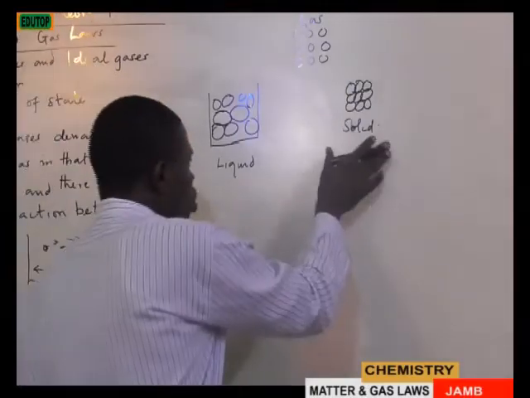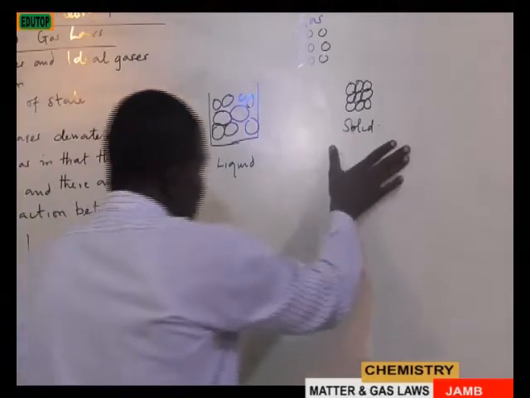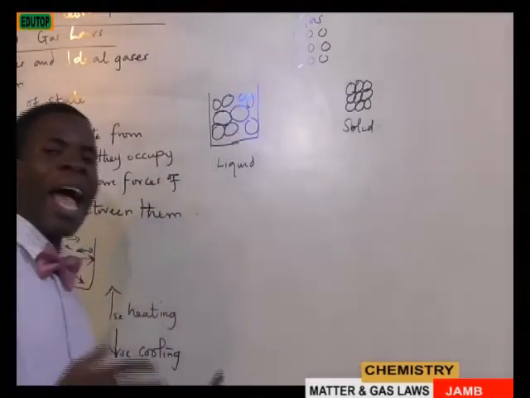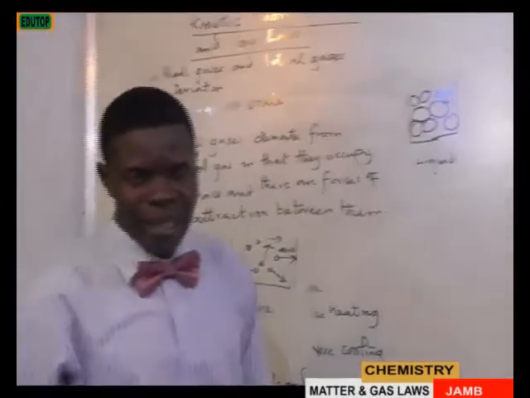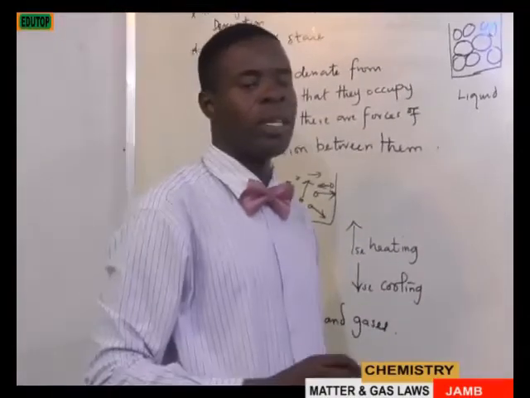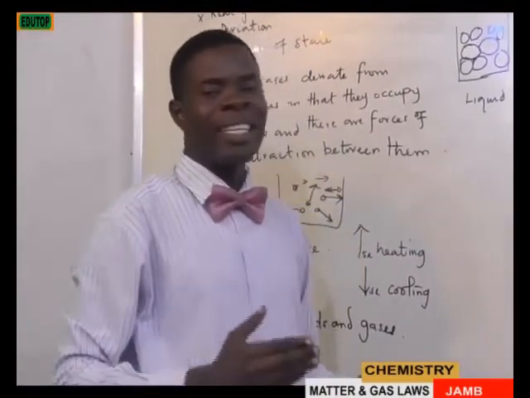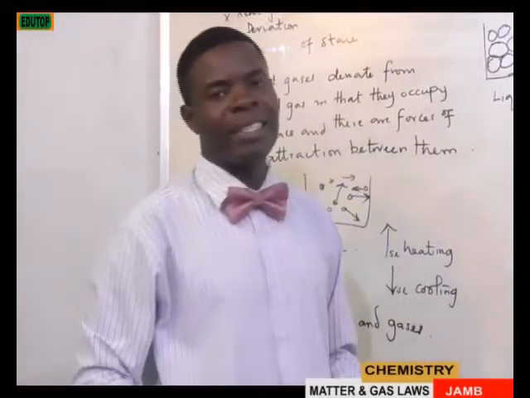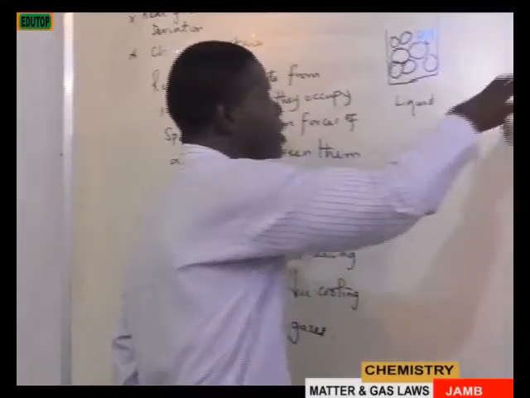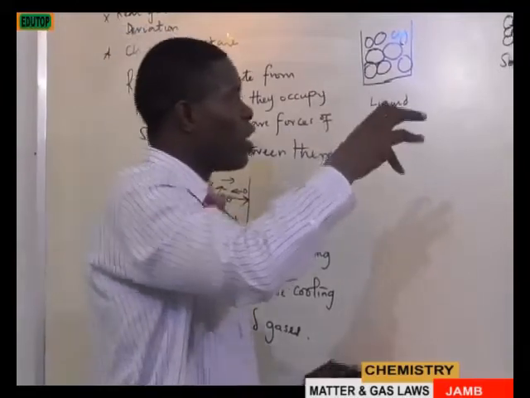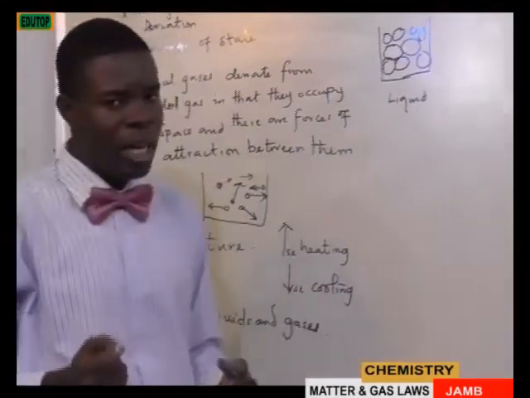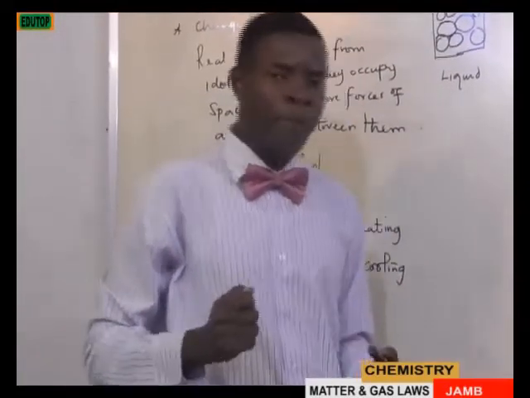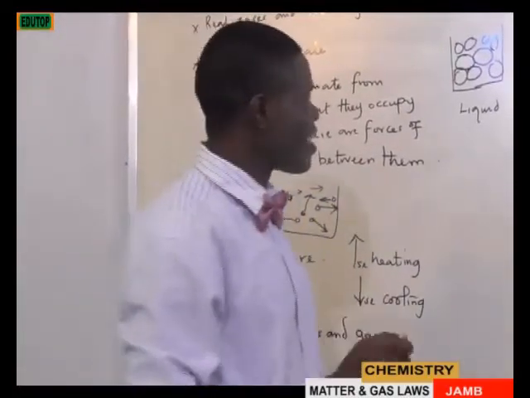Now, when we talk about solid, in the solid state, the particles are held in fixed position. That means they can neither move nor translate. And what brings about their fixed position is as a result of what? Strong intermolecular forces of attraction.